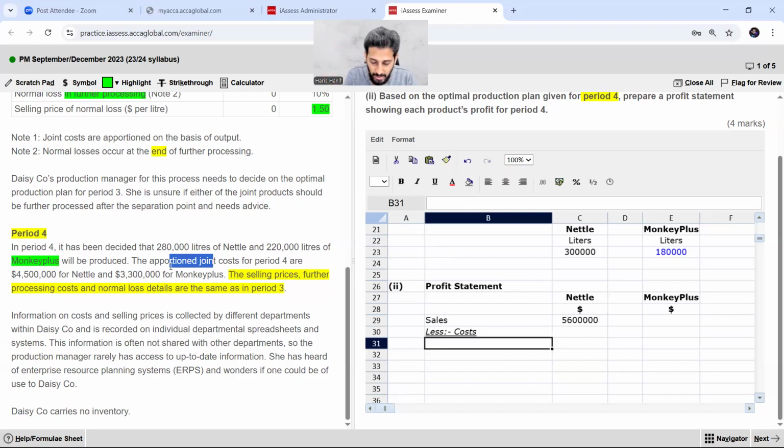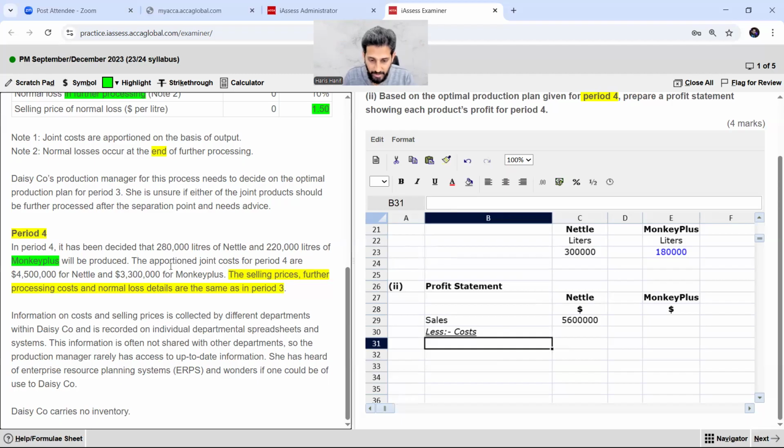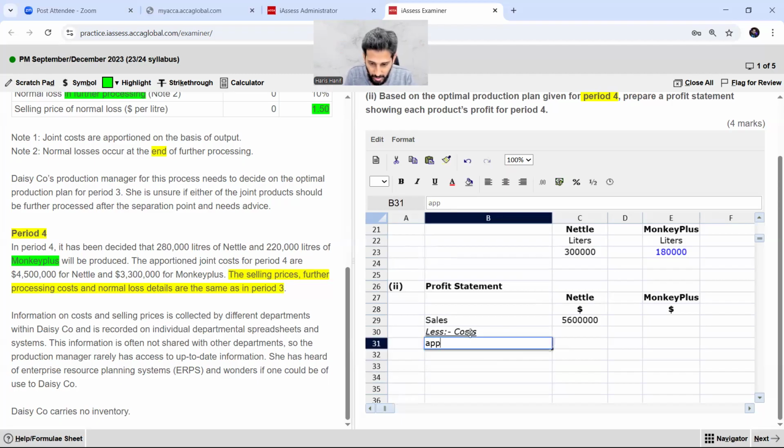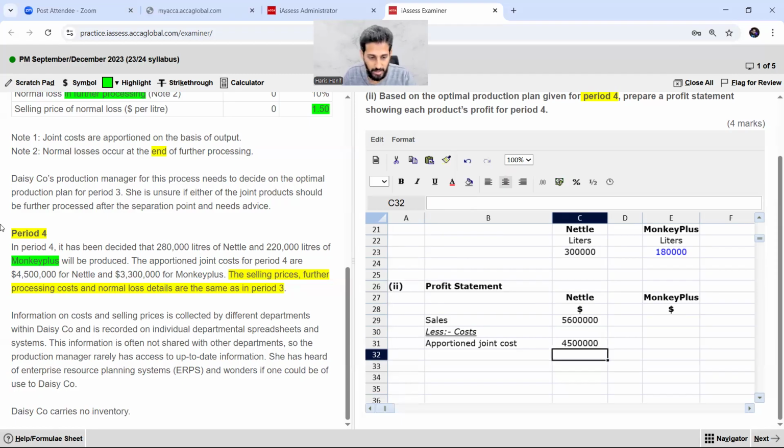So I'm first writing apportioned joint costs. What is the apportioned joint cost here? It is 4,500,000. It is mentioned over here 4,500, and here it is 3,300. Okay, I have to write for monkey plus as well.